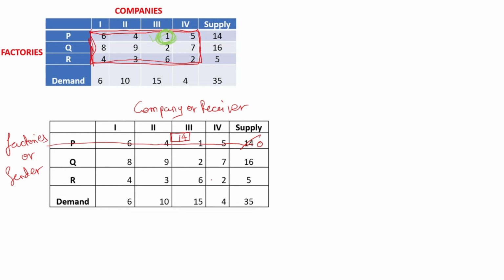Okay, and company 3 has demanded how many? Total 15, but he has got 14, so 1 is still left. His demand is not fulfilled. Why? Because he wanted 15, he got 14 from P. So 1 is still left. So cancel 15 and write 1. Now 1 is gone. Now search for the next least value.